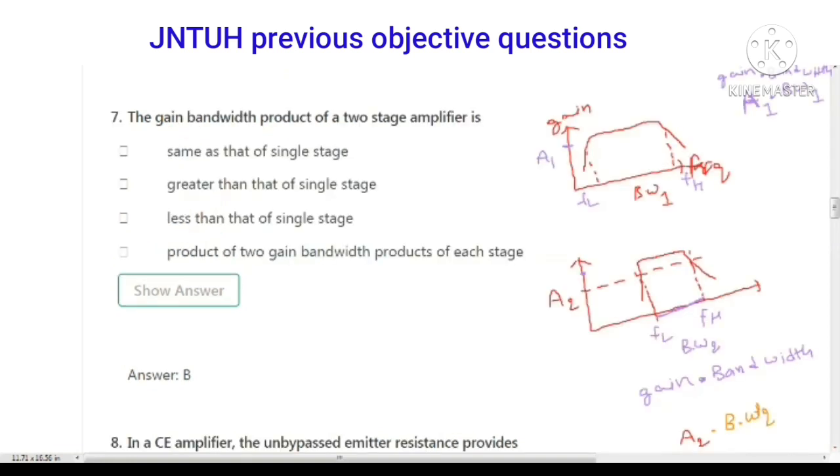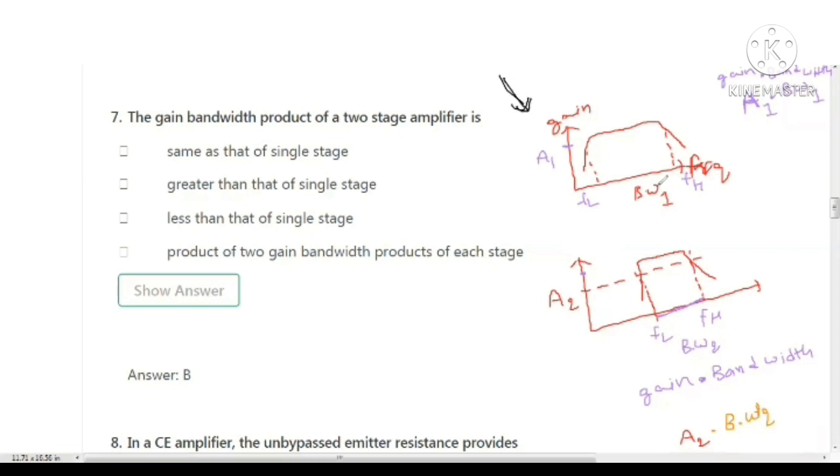Next question, the gain bandwidth product of a two-stage amplifier. Consider the frequency response of a single stage amplifier with bandwidth BW1 and gain A1. The gain bandwidth product is A1 into BW1.